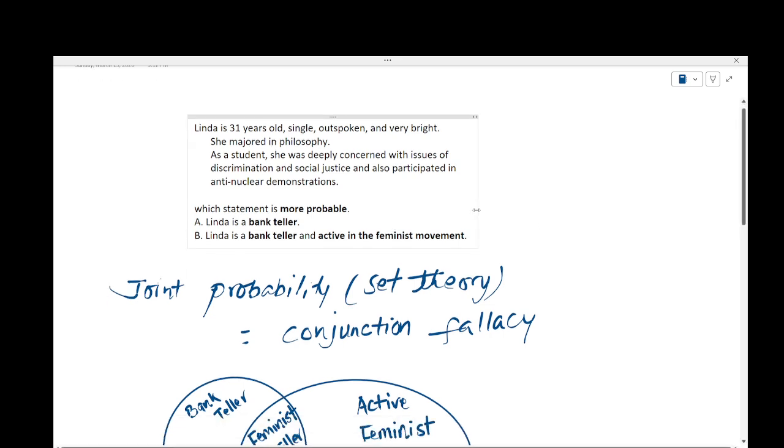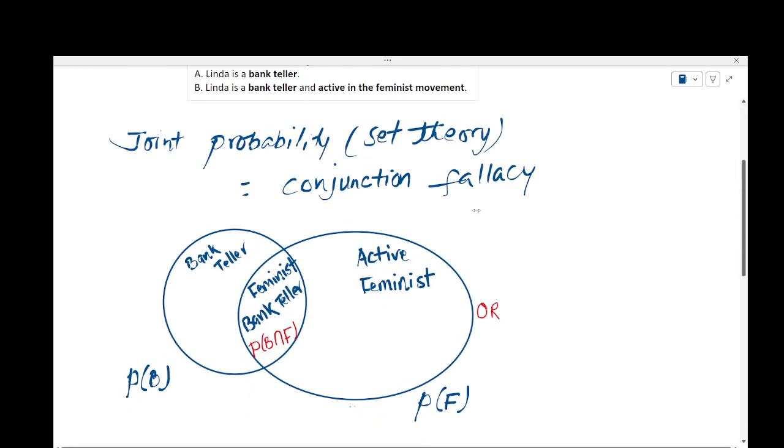Let's go through it. So this is a problem of joint probability. If you know about set theory, two events happening at the same time, simultaneously, right? Let's say Linda is a bank teller.